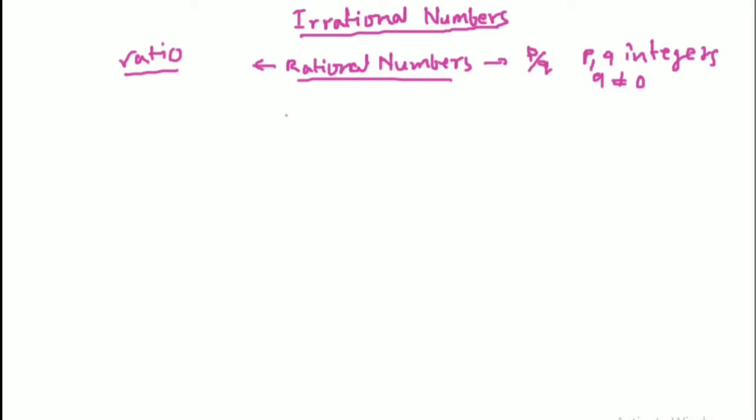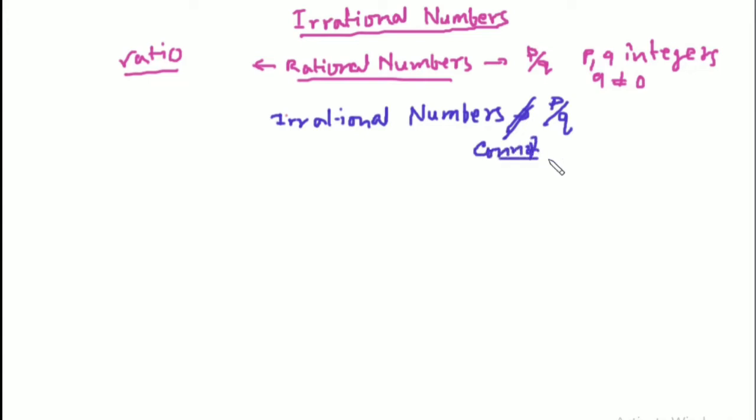So what are irrational numbers? Irrational numbers are those numbers that cannot be represented like p by q, where p and q are integers.